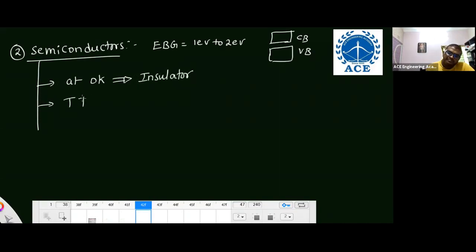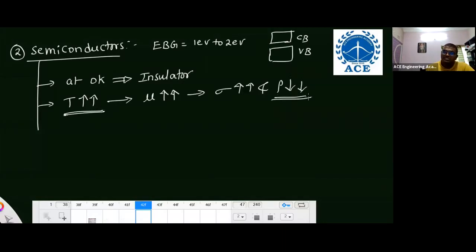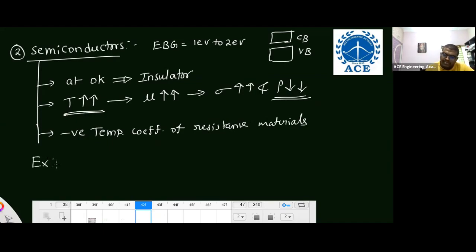With increasing temperature, the mobility of an electron increases. Compared to the collision, the speed is going to increase. So conductivity is increased and resistivity is decreased. So with increasing temperature, resistivity is decreasing. That's why these are negative temperature coefficient of resistance materials. Examples are silicon and germanium.